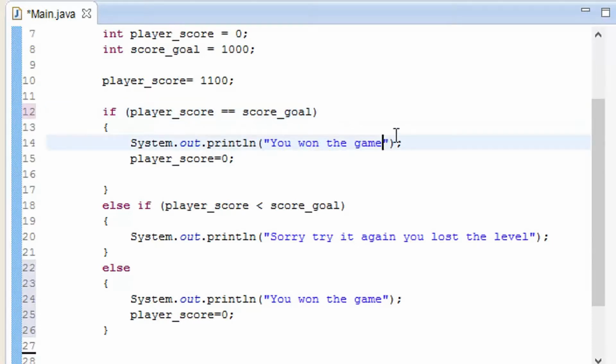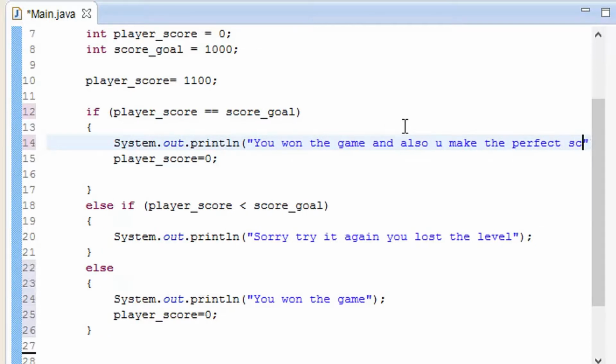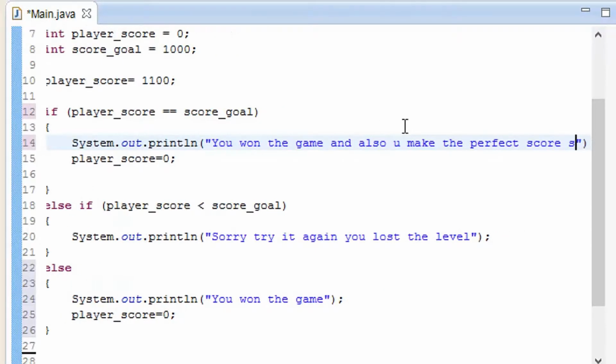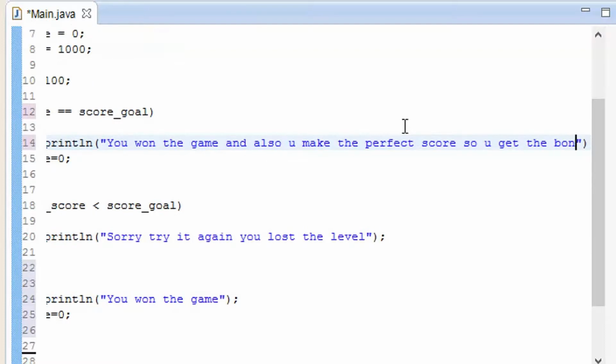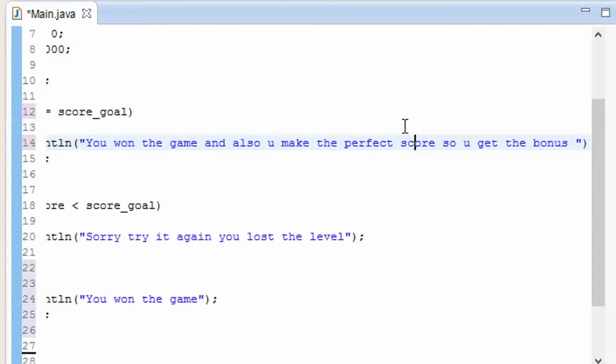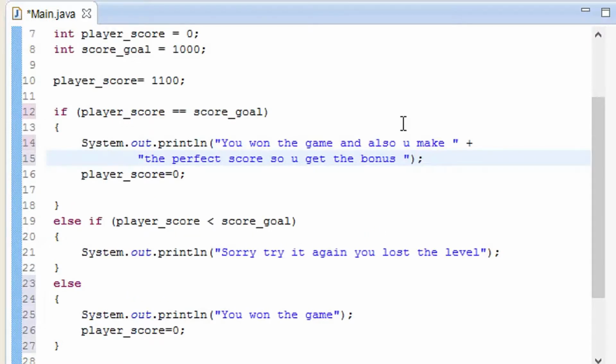And here, just take it: you won the game, and you also made the perfect score, so you get the bonus. Let me keep it on the next line.